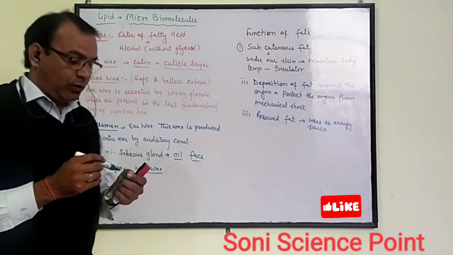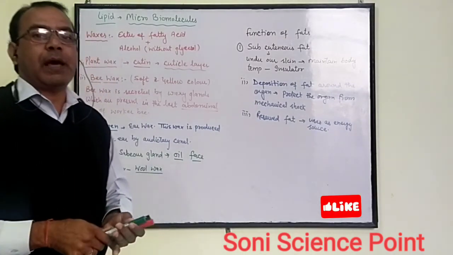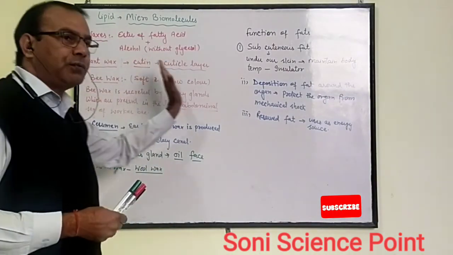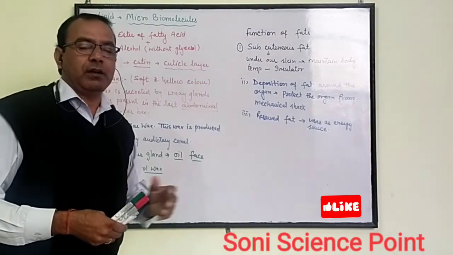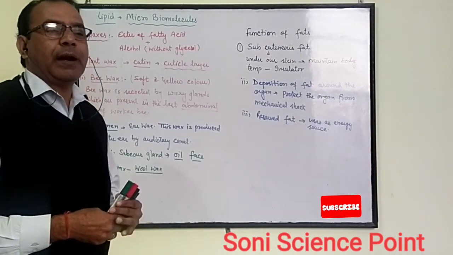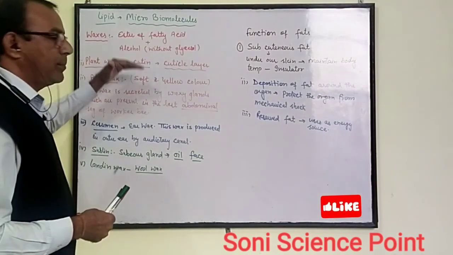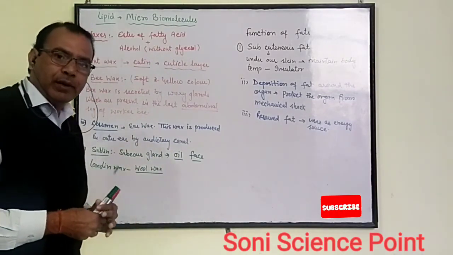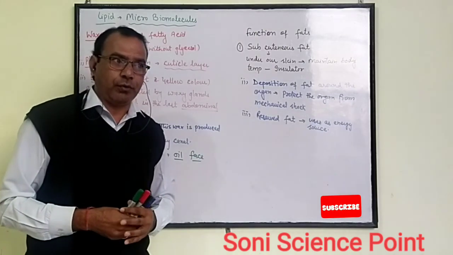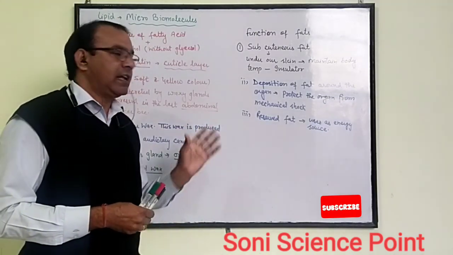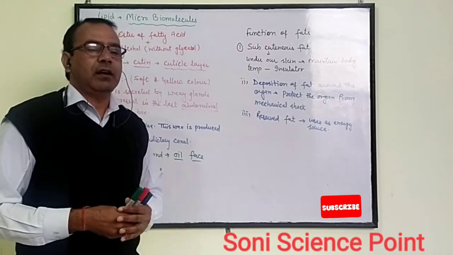One more type of wax is paraffin wax. Paraffin wax has other features; we can obtain it from petrochemical substances, crude oil. So we cannot categorize paraffin wax as a simple lipid. In the next part we will discuss conjugated lipids, or lipid derivatives.